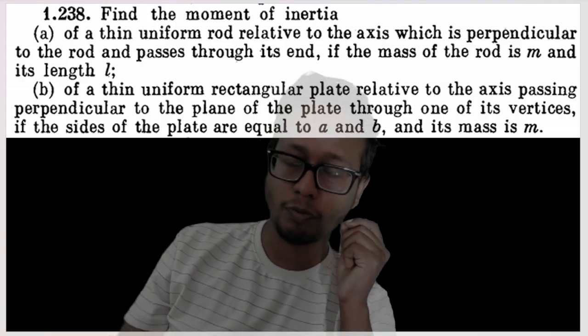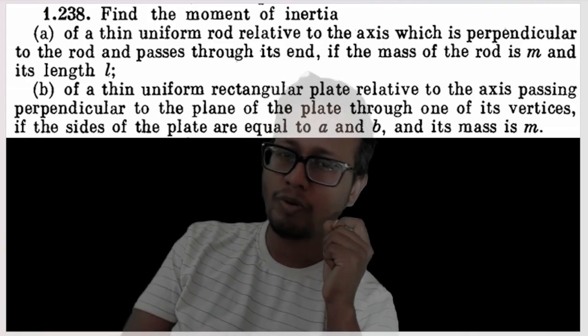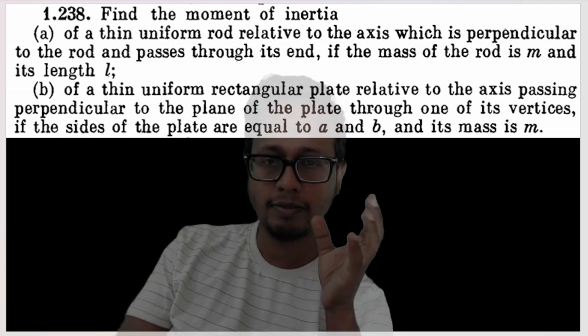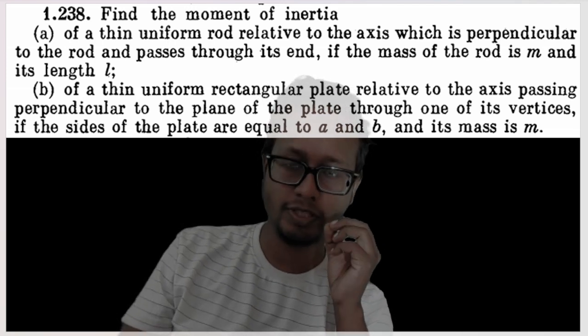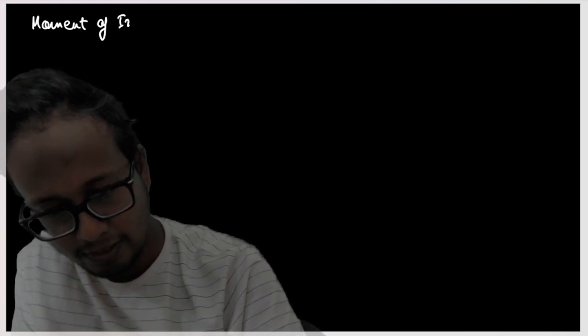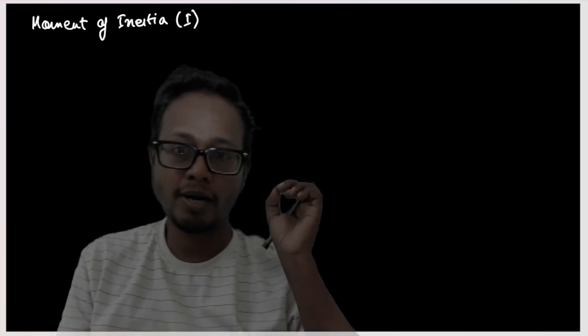Now this question is about moment of inertia. Okay, moment of inertia is nothing but m into r square. But let me just say something about moment of inertia. Moment of inertia is nothing but the equivalent of mass in rotational dynamics. In linear mechanics we used mass. In rotational mechanics we'll use moment of inertia.